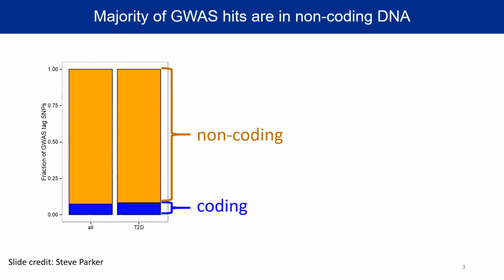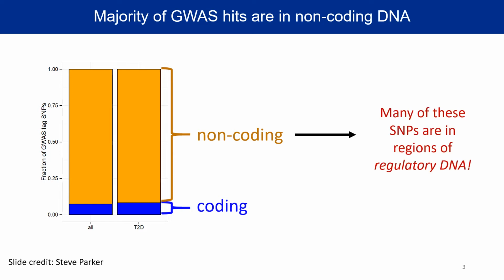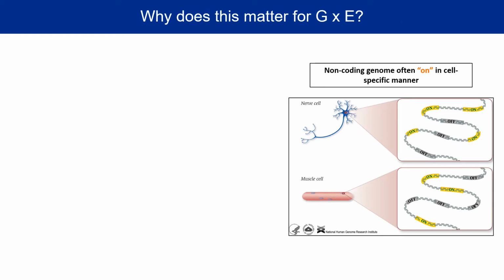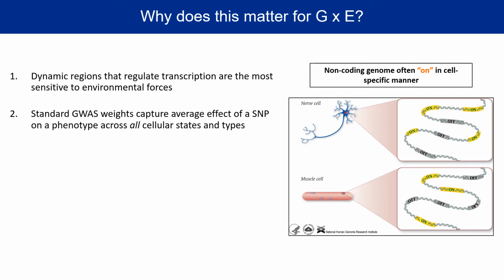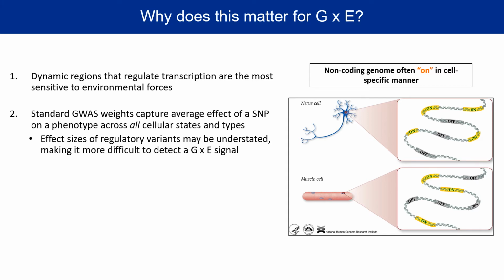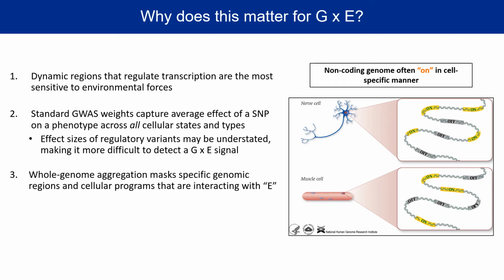So as it turns out, the majority of GWAS hits are in non-coding DNA. And many of these SNPs are actually in regions of regulatory DNA. What is regulatory DNA? It's any region of DNA that regulates transcription. So why does this matter for G by E? Well, dynamic regions that regulate transcription are the most sensitive to environmental forces. However, standard GWAS weights are capturing the average effect of a SNP on a phenotype across all cellular states and types. And so the effect sizes of regulatory variants may be understated, making it more difficult to detect a G by E signal. Whole genome aggregation also masks specific genomic regions in cellular programs that are interacting with the environment.